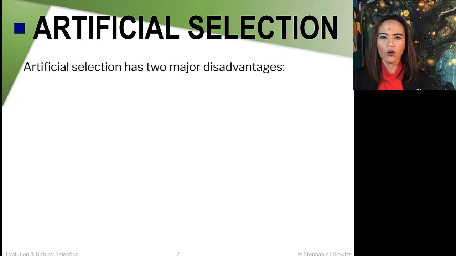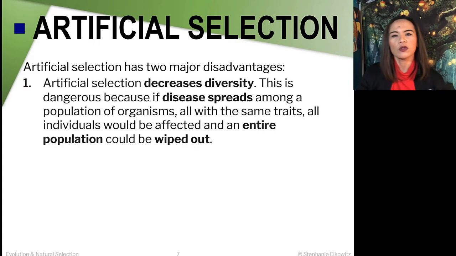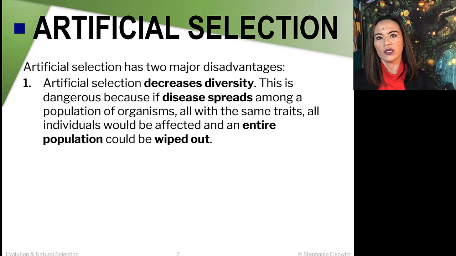Now, although artificial selection has its advantages, there are two major disadvantages. First and foremost, artificial selection decreases diversity. Diversity is pretty much the variety of these plants and animals. This is dangerous because it could spread diseases.